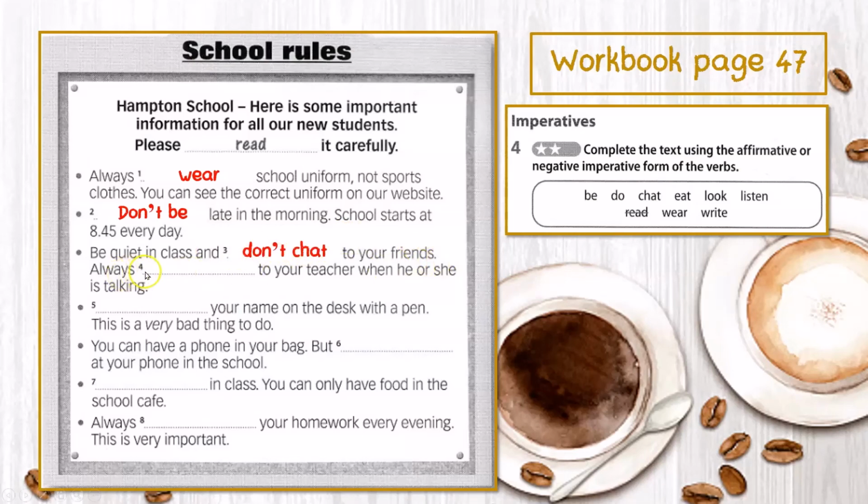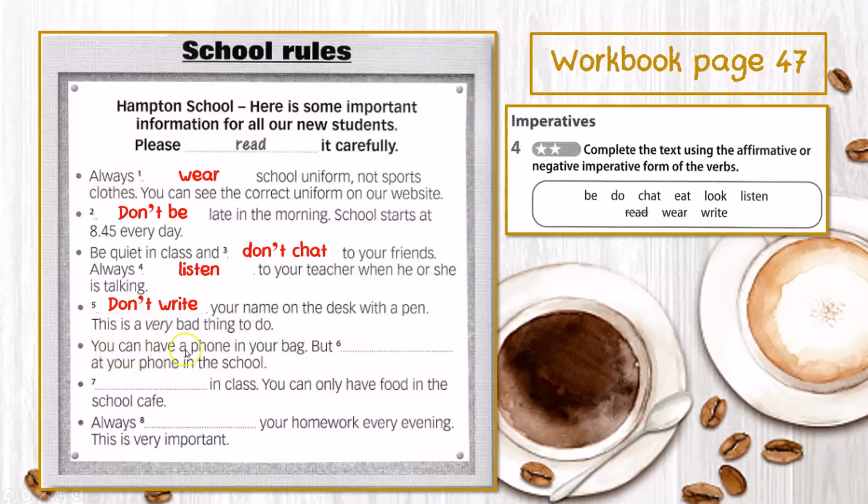Number 4, always blank to your teacher when he or she is talking. This is an affirmative imperative, so always listen to your teacher. And number 5, your name on the desk with a pen. It should be a negative imperative. Don't write your name on the desk with a pen. This is a very bad thing to do.